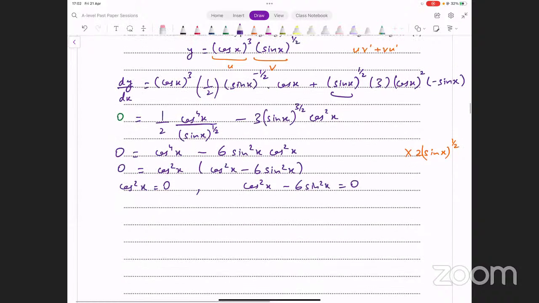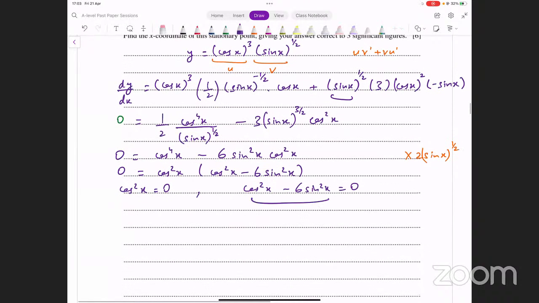Okay, now how do we think about this? या तो आप दोनों को cos square में convert कर दें, दोनों को sin square में convert कर दें, या tan भी कर सकते हैं अगर आप sin square को दूसरे साइड पे ले जाएं और फिर cos को उधर divide कर दें, वो tan में भी convert हो सकता है. So you can do it any way you want. So one possibility is that I say let's replace sin square x with 1 minus cos square x. Okay, what am I left with if I do this? I have cos square x minus 6 plus cos square x, that equals 0.